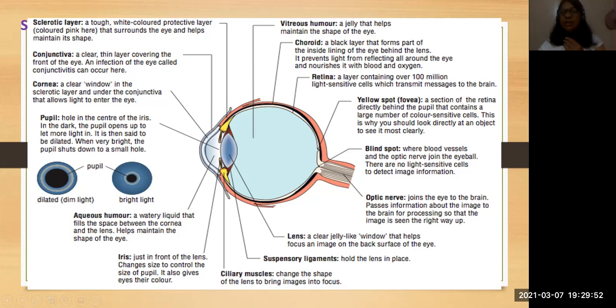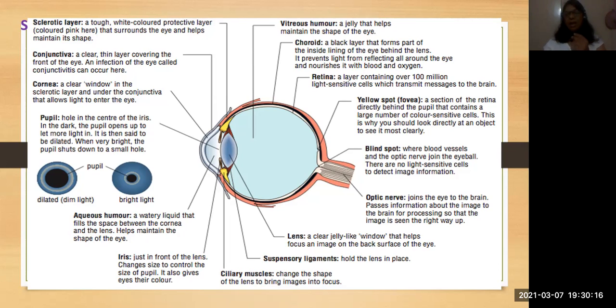So here you can see directly from the lens to the cornea, there is a straight line if you put one. So if you look directly, we can see a proper picture of that image. When you see to the sides, then you can't get that clear a picture.